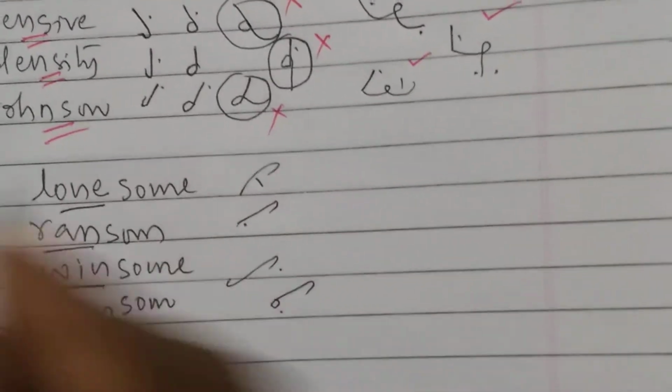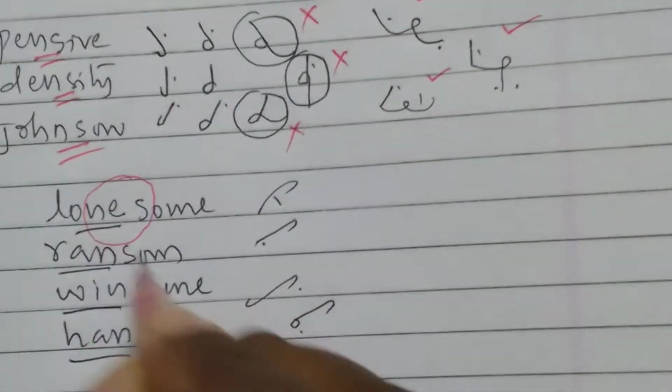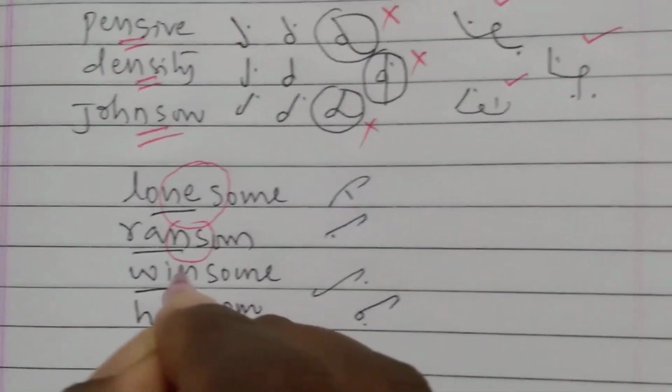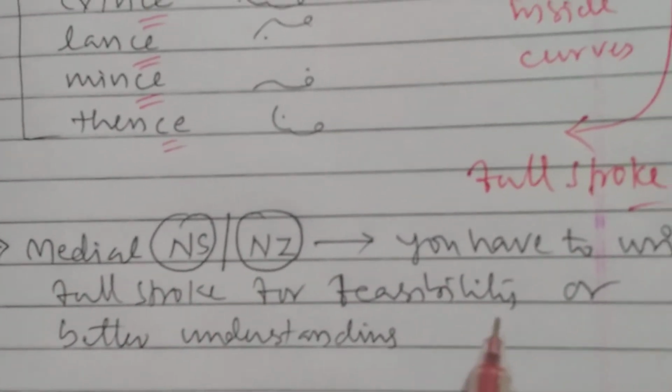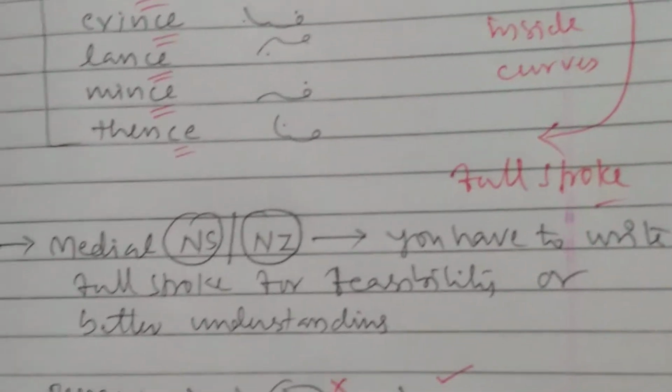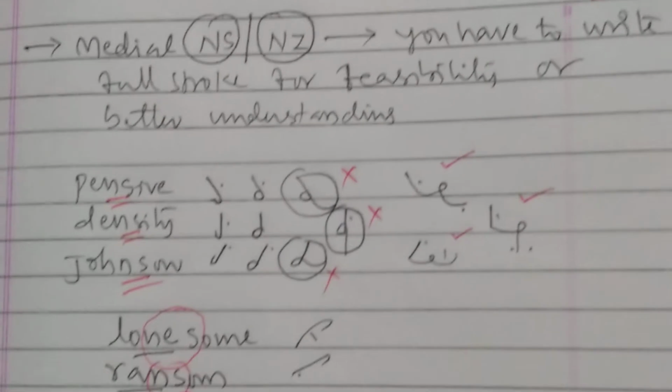These are also here, just to observe: NS. What instructions has Pitman given us? Medial NS or NZ should be written with full strokes, no? Likewise, we wrote here pensive, density, Johnson.